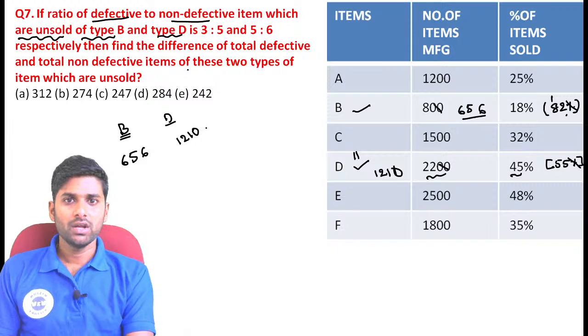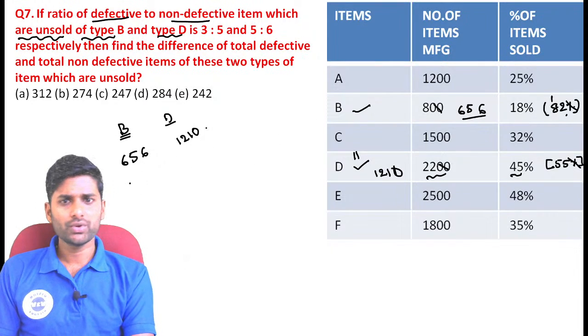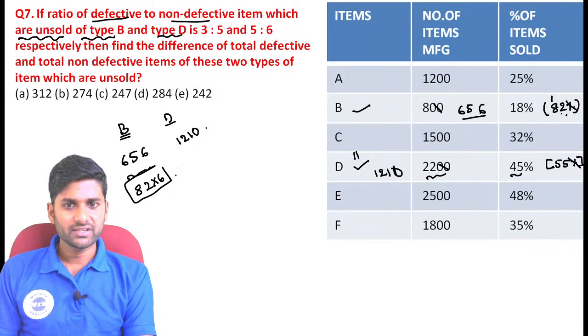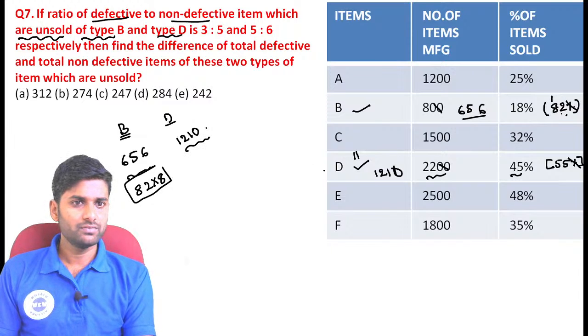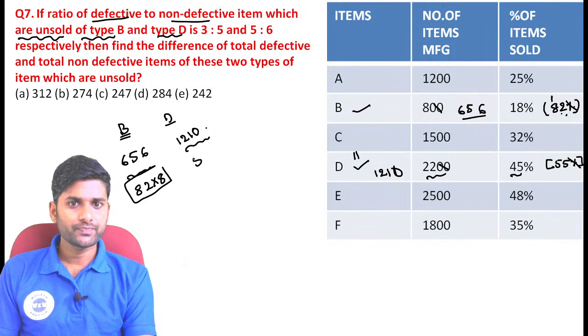1210. Now see here the ratio becomes, now you can go based on the values, guys. Now you can take like that, guys. For example, now you just take it like this is the value we already know, 82 into 8. Now this is the value we already know, 55 into 22.